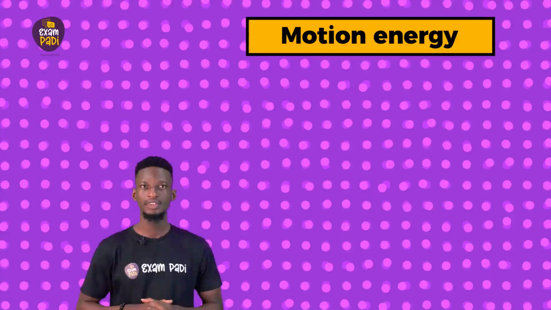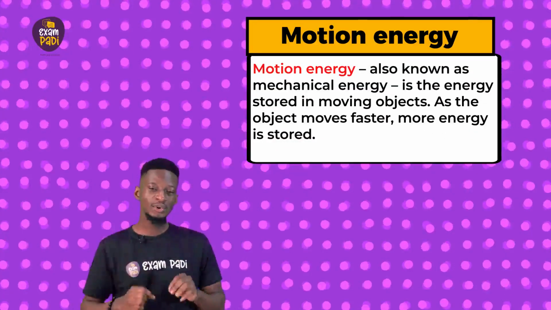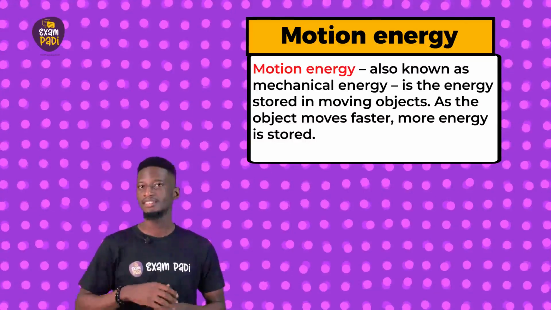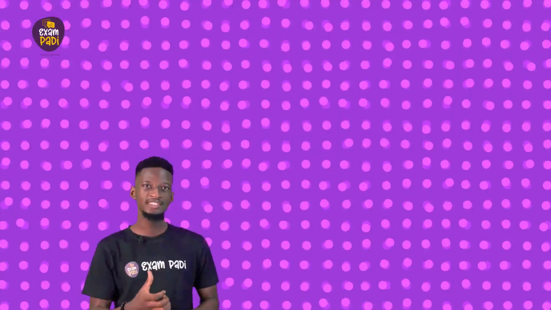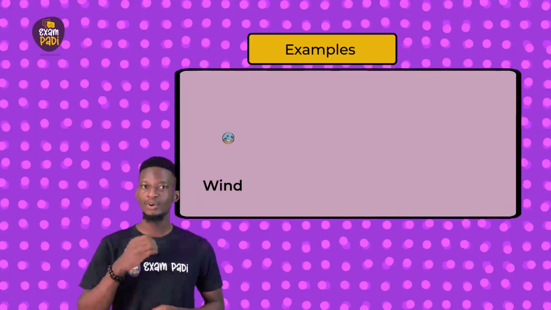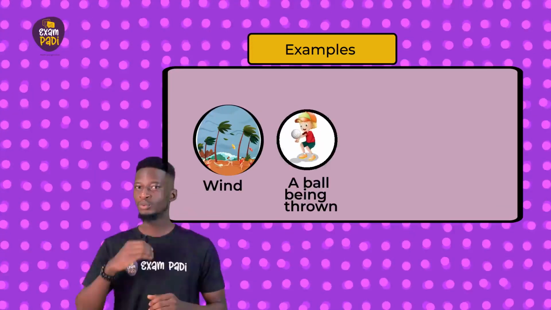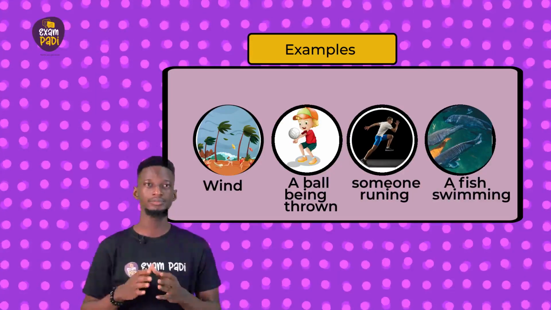Motion energy. Motion energy is also known as mechanical energy. It is the energy stored in moving objects. As the object moves faster, more energy is stored. Motion energy is the sum of potential and kinetic energy in an object that is used to do work. What are some examples of motion energy? Motion energy can be found in any moving objects. And here are some examples: wind, a ball being thrown, someone running, a fish swimming, and so on.